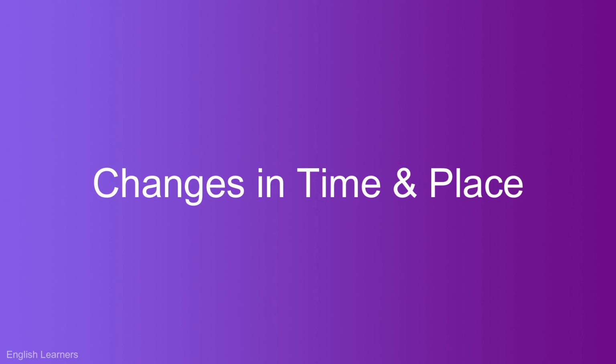Now let's quickly check out the changes in the time and place reference in the given chart.